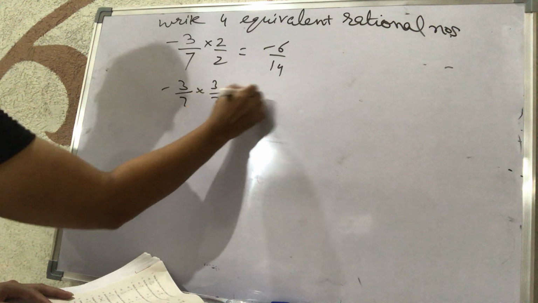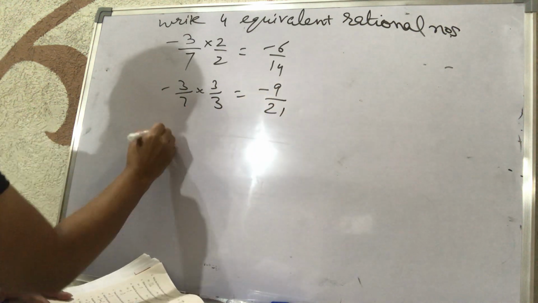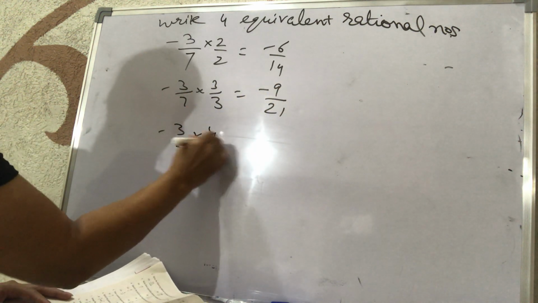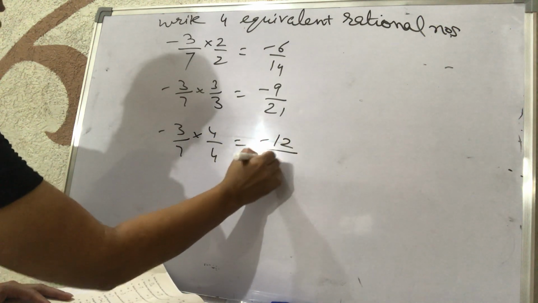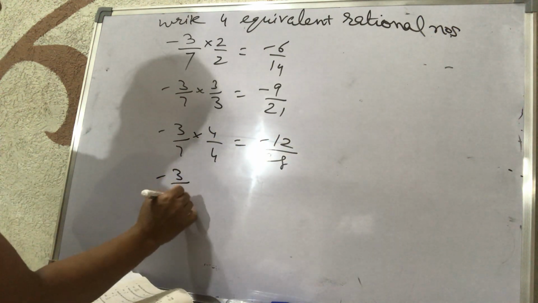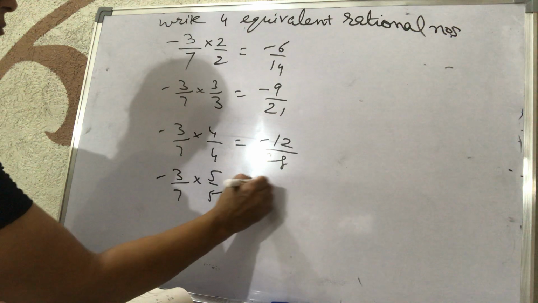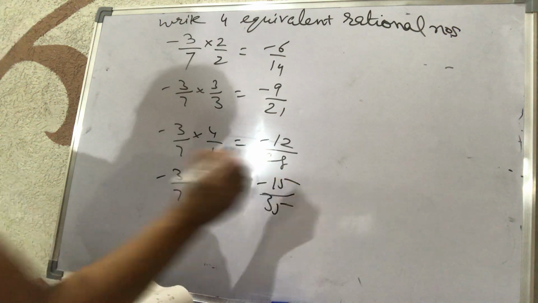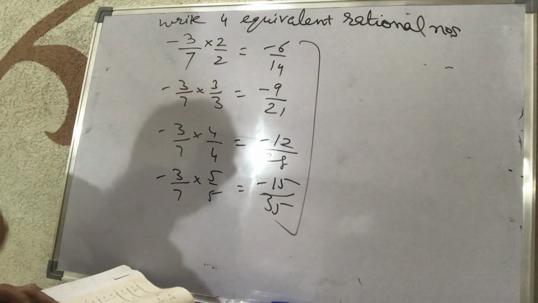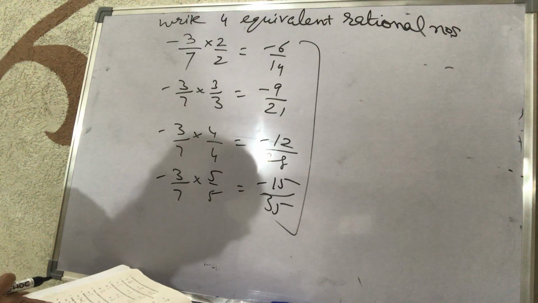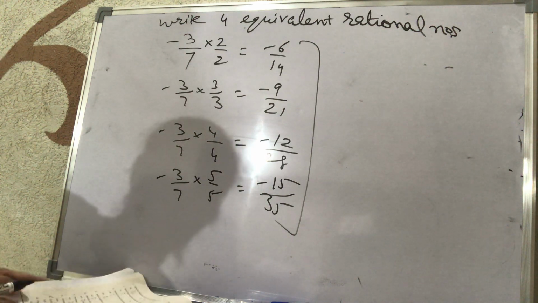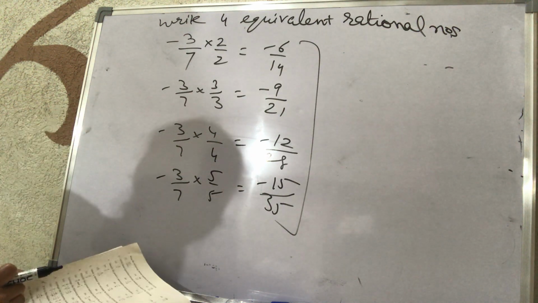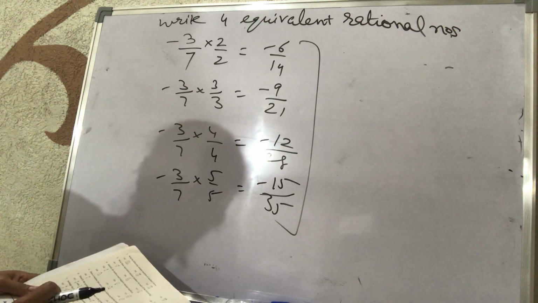The next will be minus 9 upon 21. Next will be minus 12 upon 28. And the next will be minus 15 upon 35. These are the 4 equivalent rational numbers. That will be done the same as we have done for the fraction numbers.